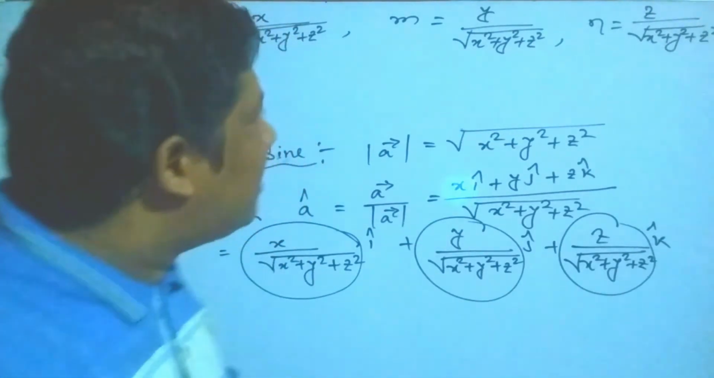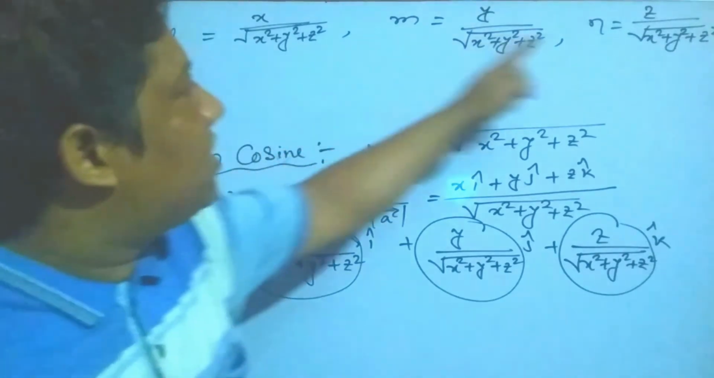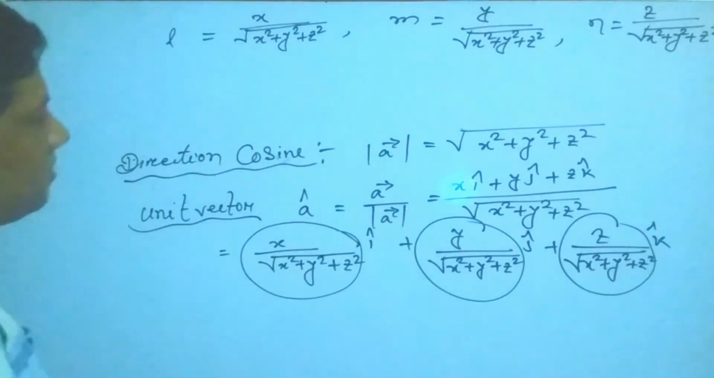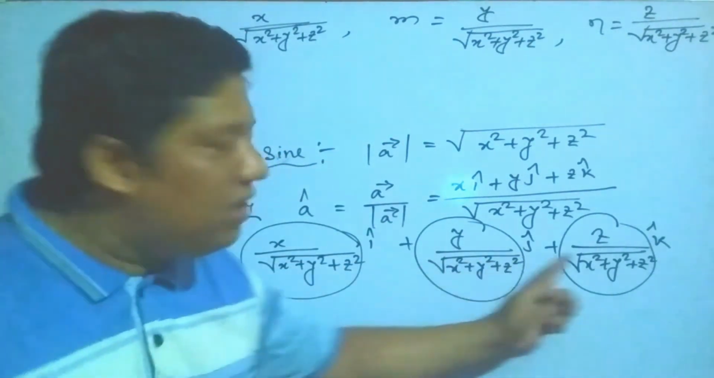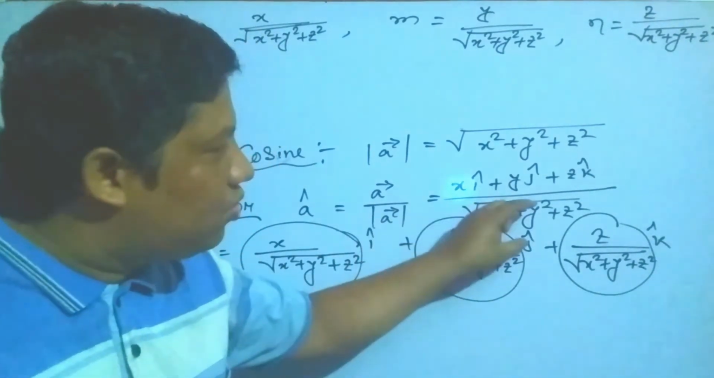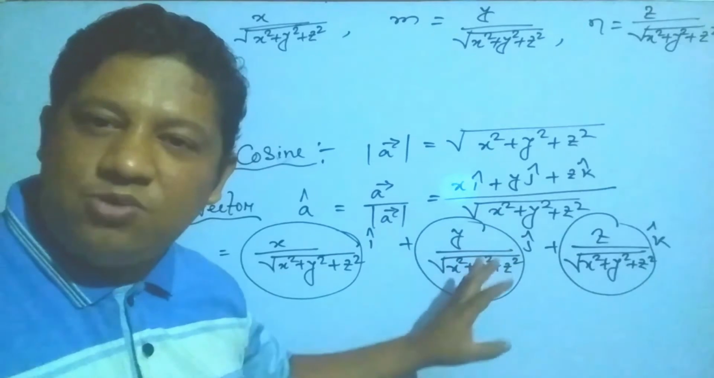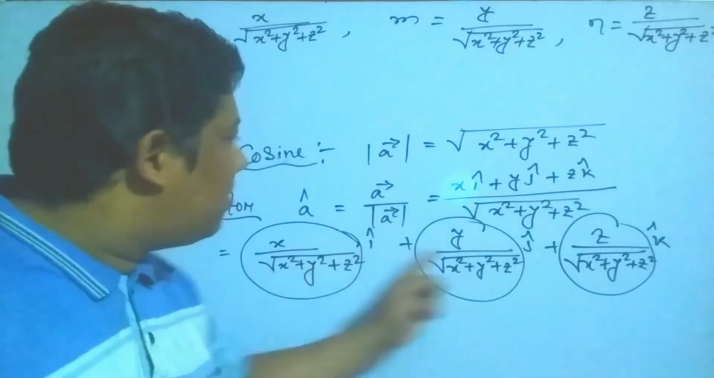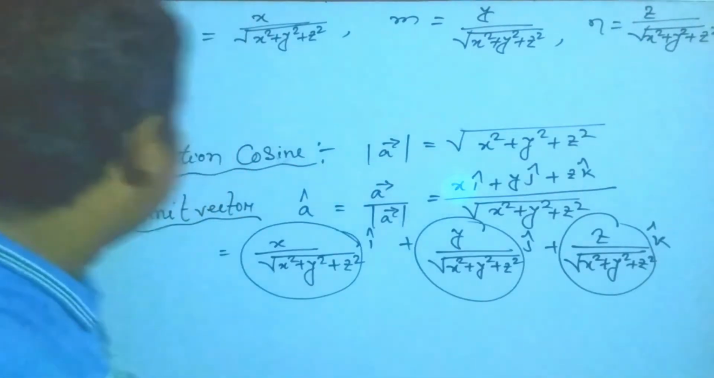So if you want to find the direction cosine, my dear students, then at first you have to find the unit vector. You have to divide the vector by its magnitude, you get the unit vector, and its coefficients are called the direction cosines.